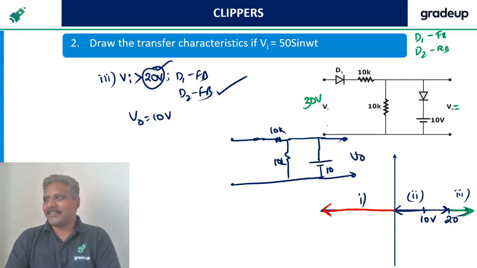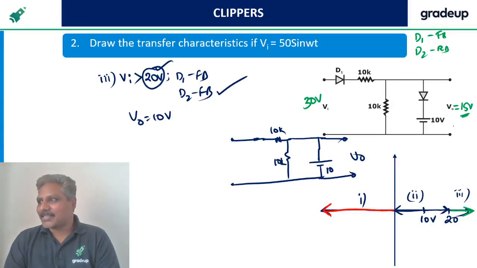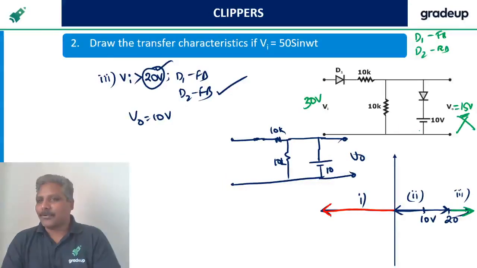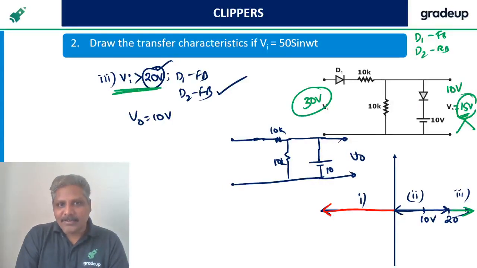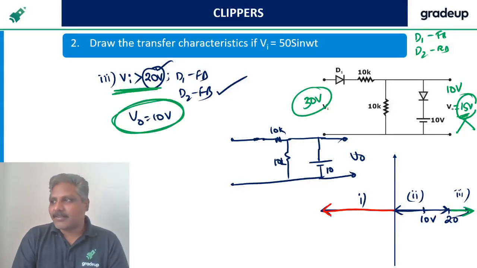Anybody want to say 15 volts? Only one or two people are saying, some people are saying 15 volts. No, it is not 15 volts. It is going to be 10 volts. Why? 30 volts means greater than 20, right? Greater than 20, what is the output?